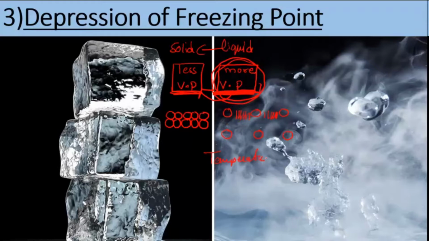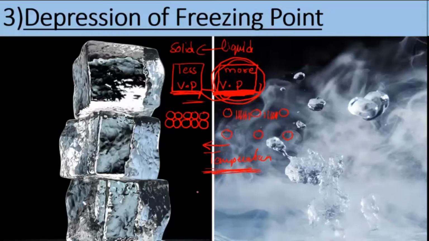When you keep reducing the temperature, the force of attraction in the liquid starts increasing and slowly it gets converted into a solid. The point where the vapor pressure of the liquid becomes equal to the vapor pressure of the solid, that point is called the freezing point. Clear, no? So that was about the freezing point.